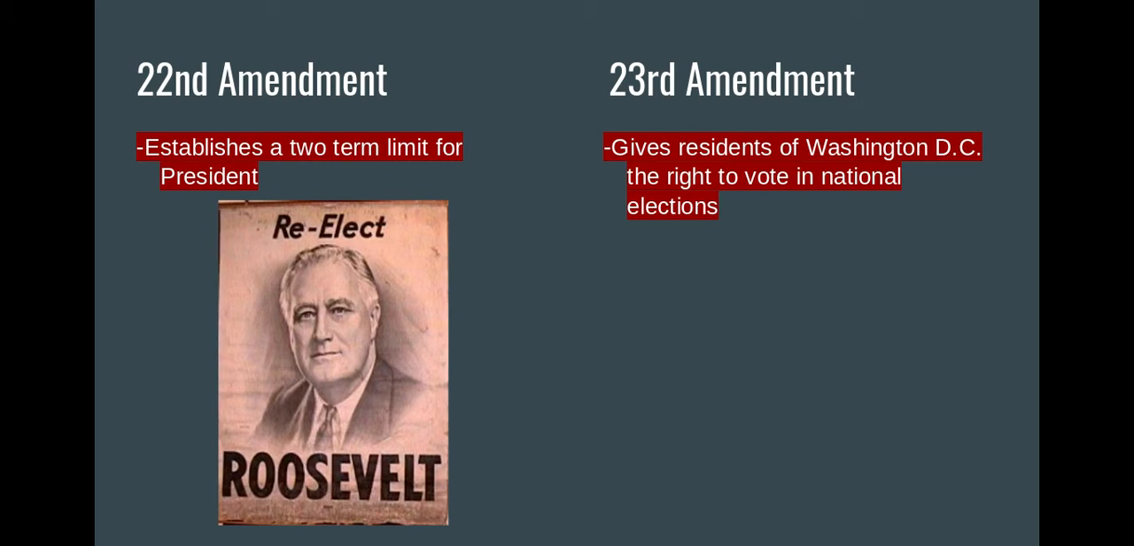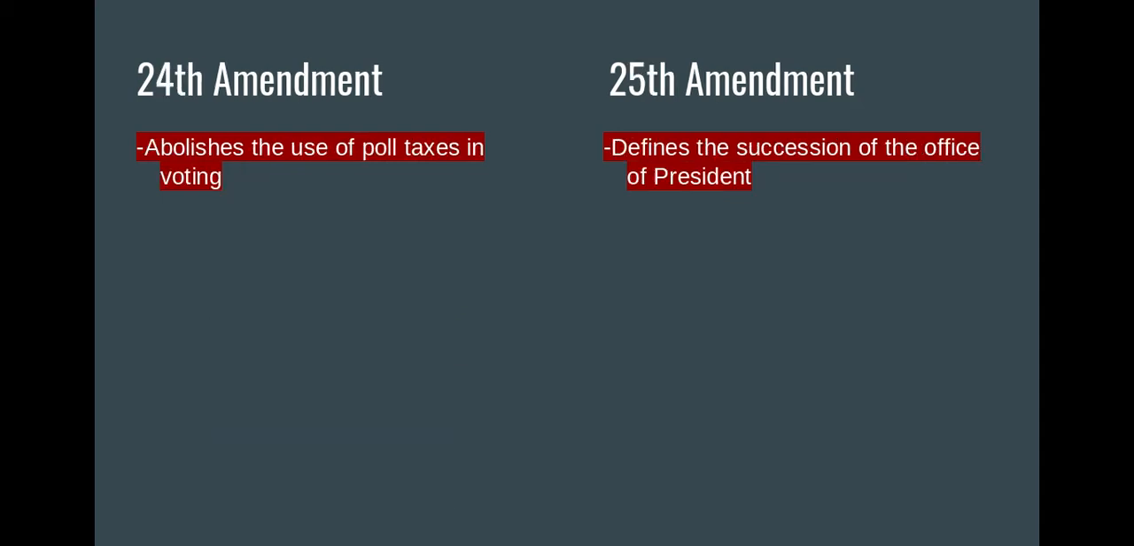Easy way to remember these 2: the 22nd Amendment, that's a 2-term limit. So 22nd, that's 2 twos. So think 2-term limit, 22nd, 2 terms. And then the 23rd Amendment, Washington, D.C. has 3 electoral votes in the presidential election. So when you look at Washington, D.C., the 23rd Amendment, you can think 3 electoral votes, 23rd for Washington, D.C. being able to vote in those federal elections.